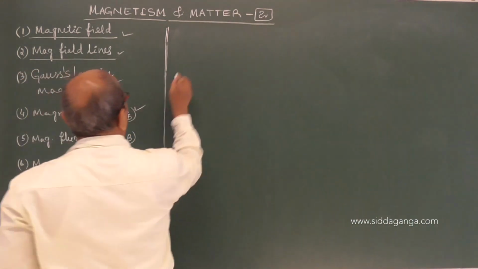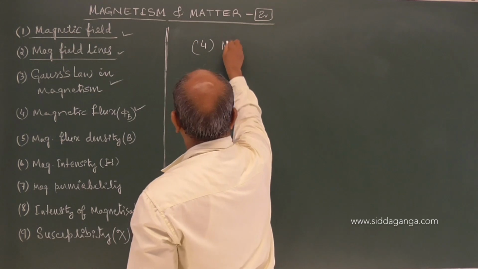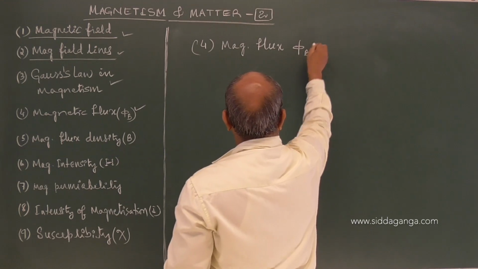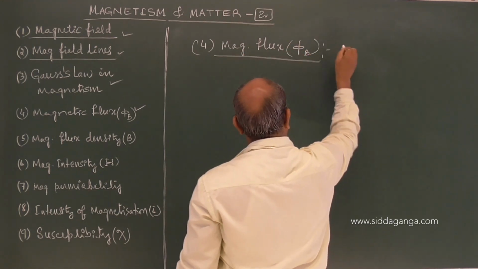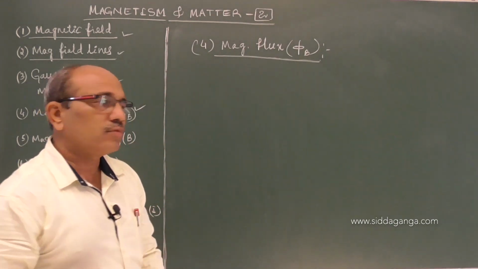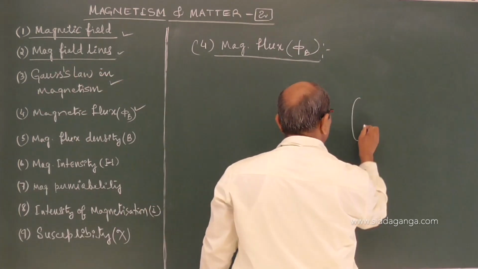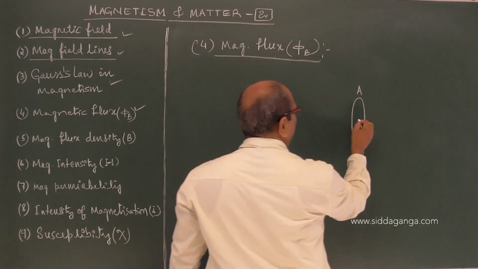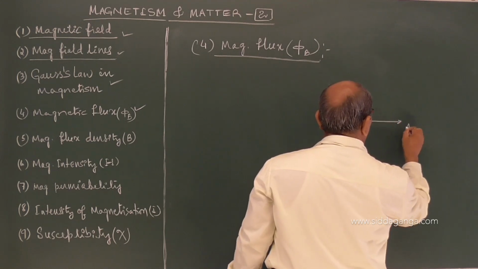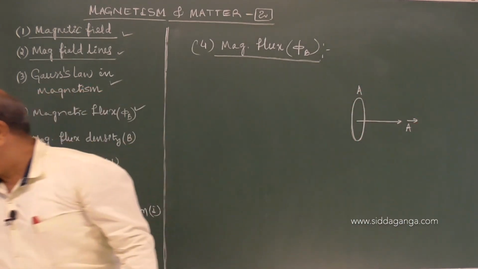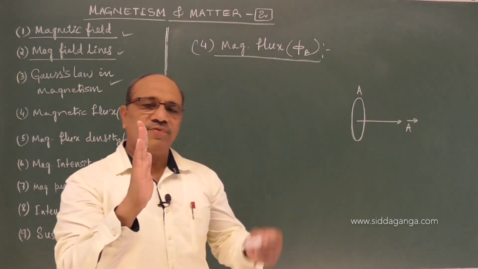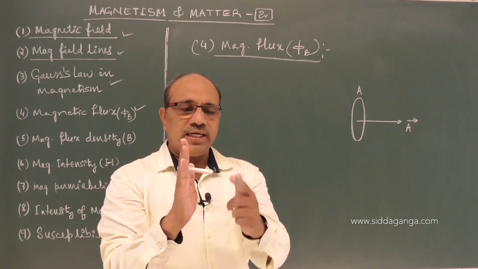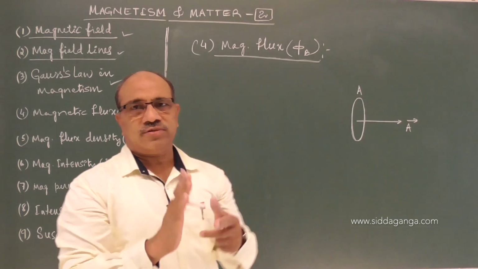So, coming to magnetic flux. We have come to know the magnetic field line concept. Suppose we have a surface, and we consider a surface of area A, with an area vector perpendicular to the surface. Its magnitude is the area of the surface, and its direction is perpendicular to the surface.